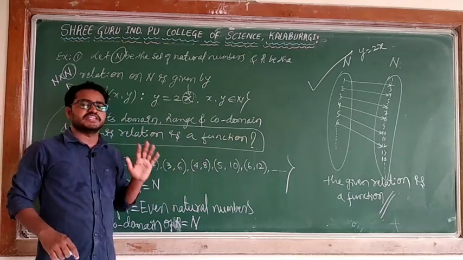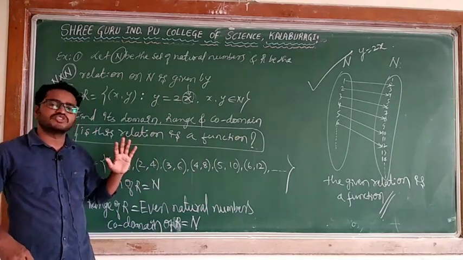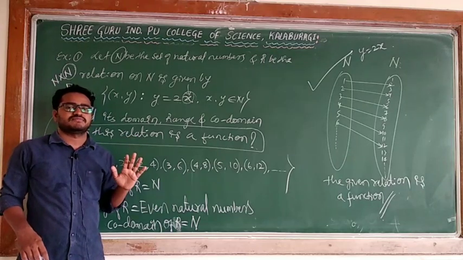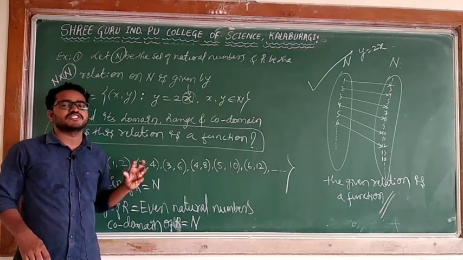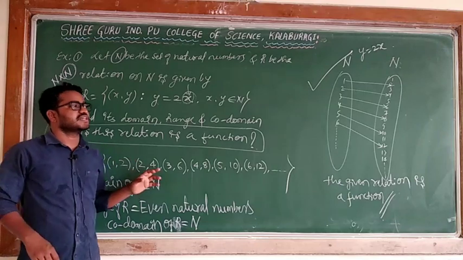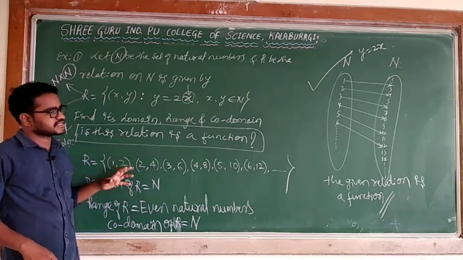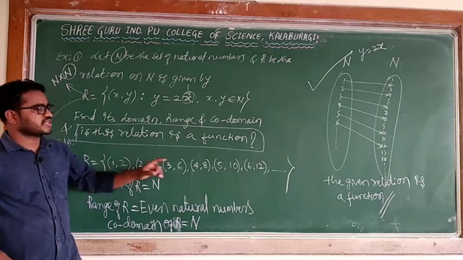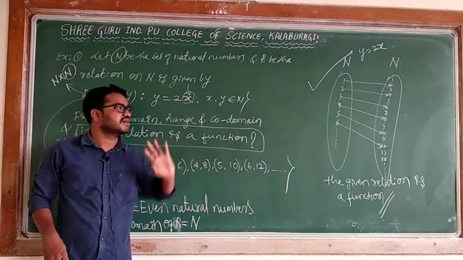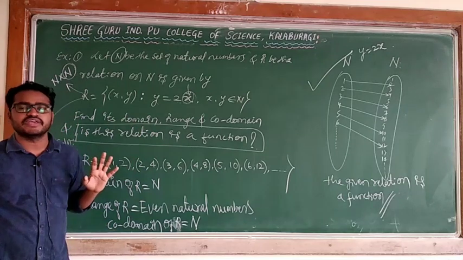So every time, if you want to say a relation is a function, that is a special case of a relation. The special case is: every element of the domain, the set A, has one and only one image. Here it is satisfying that.